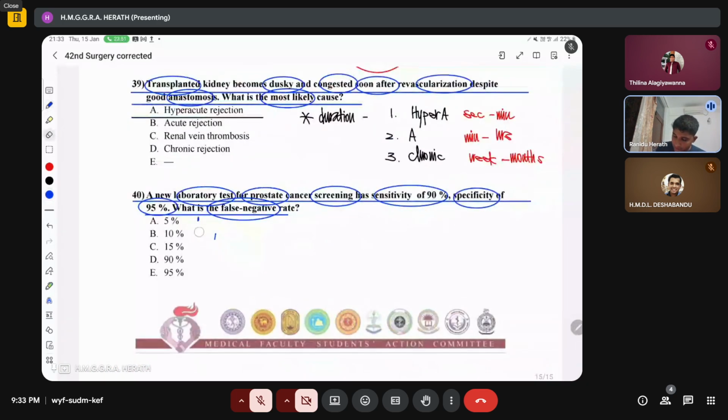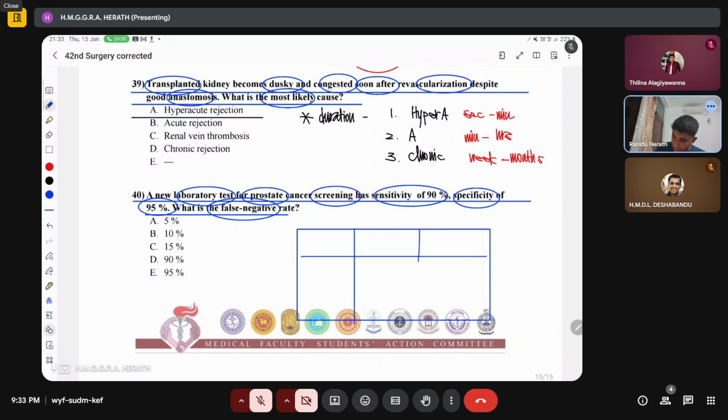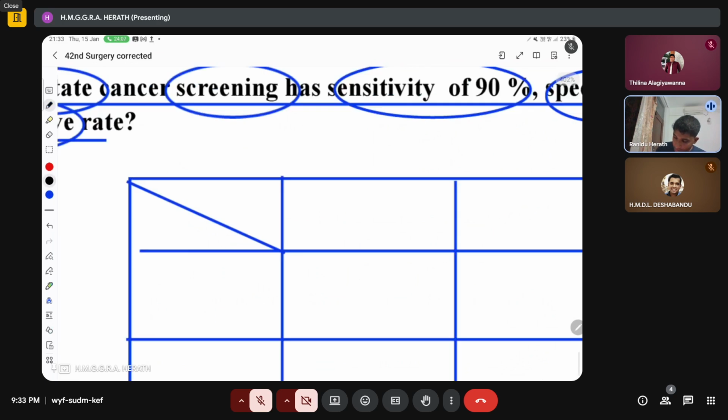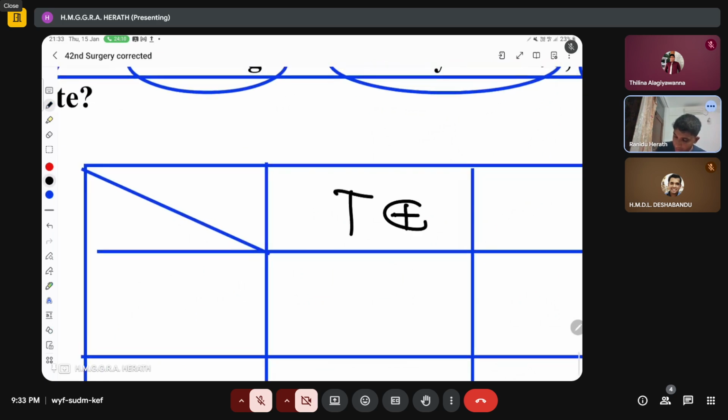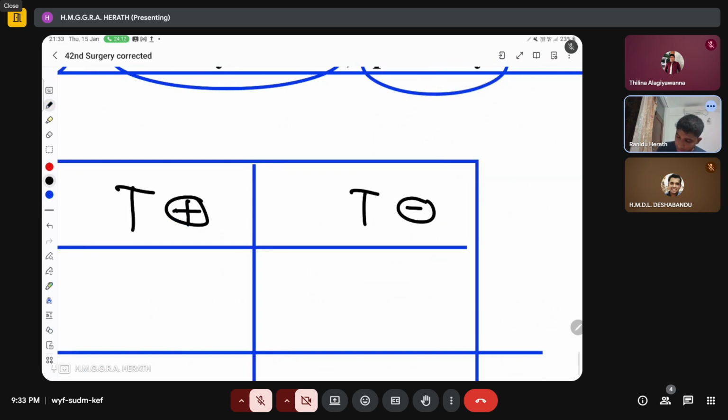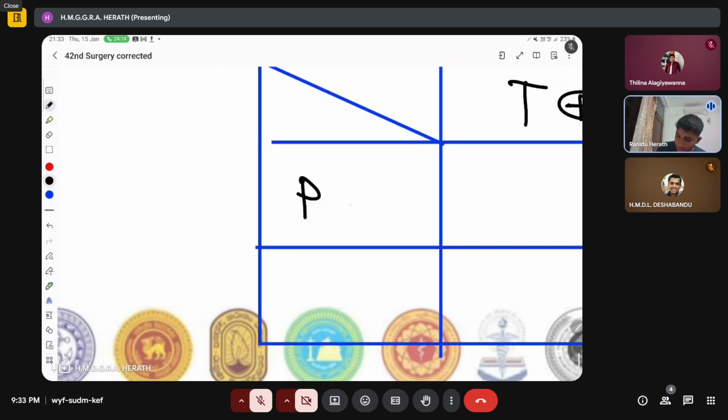Now if you take a population, right, we'll just draw the 2x2 table, that's easy. When you take a population, you have 2 main groups, right? In the population you have the group with the test being positive and the test being negative. And in the population, you have patients who are actually positive and who are actually negative. Okay.